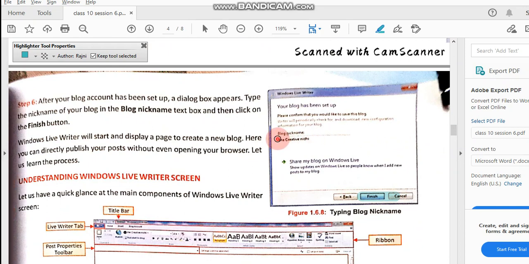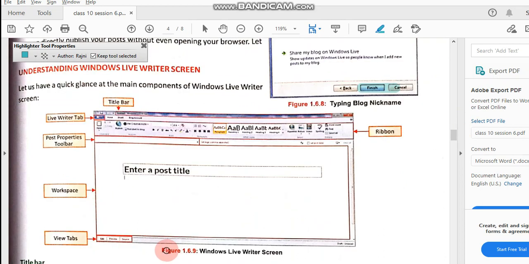Here you can give a name to your blog, a nickname, and after this you click on Finish. Windows Live Writer will start and display a page to create a new blog, like this in the figure given, figure 1.6.9.